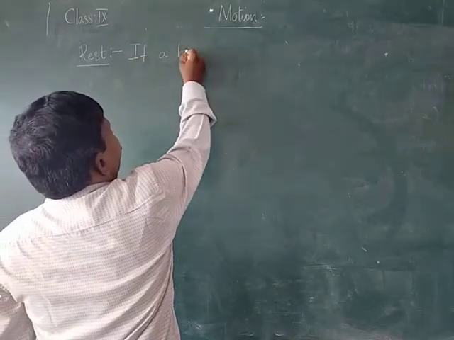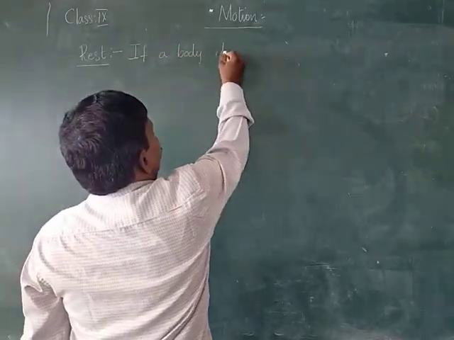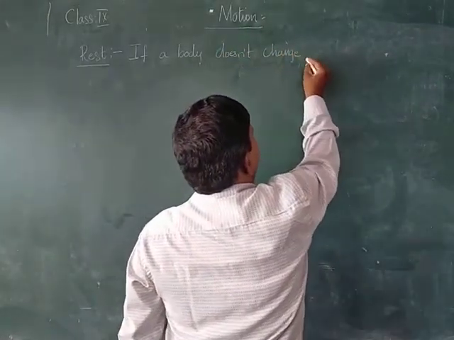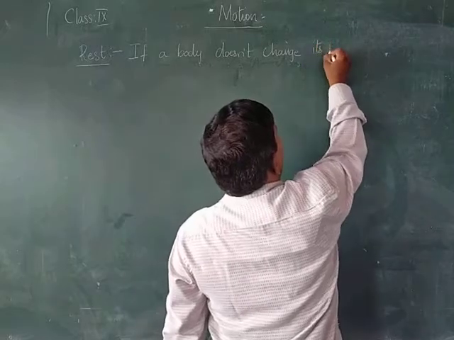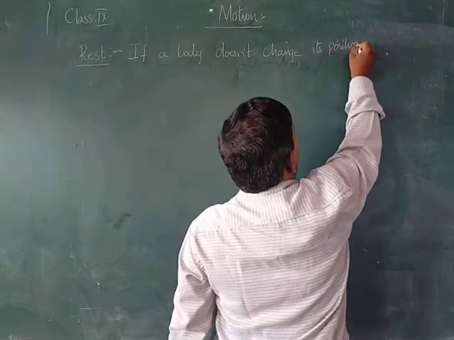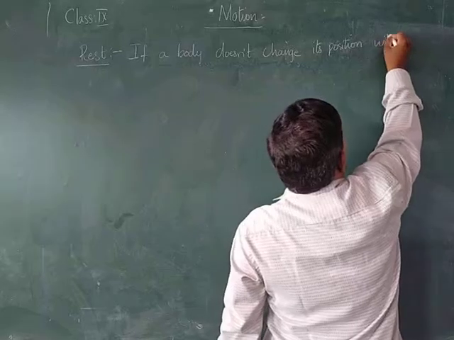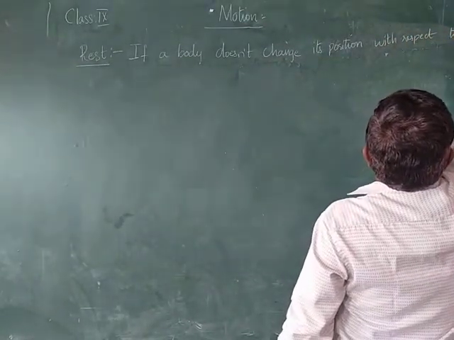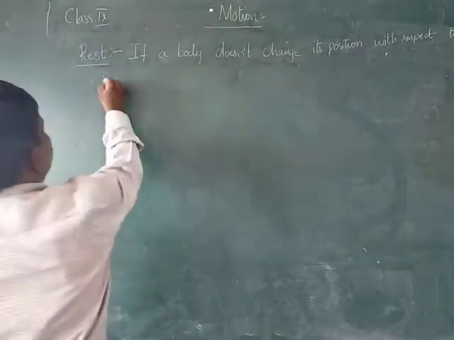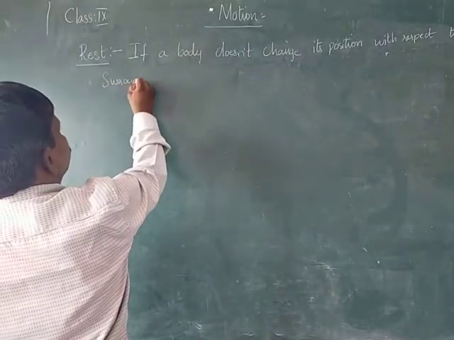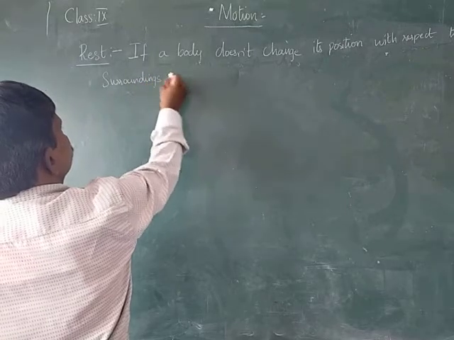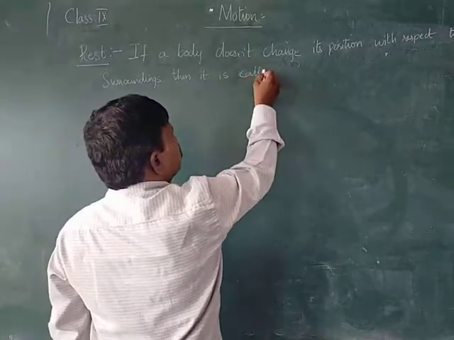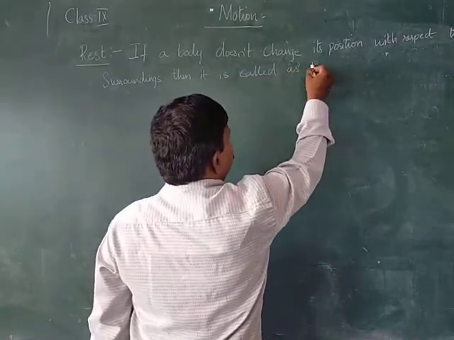If a body doesn't change its position with respect to the surroundings, then it is called rest.